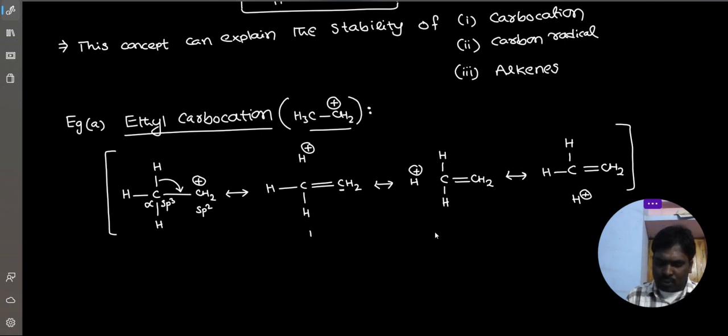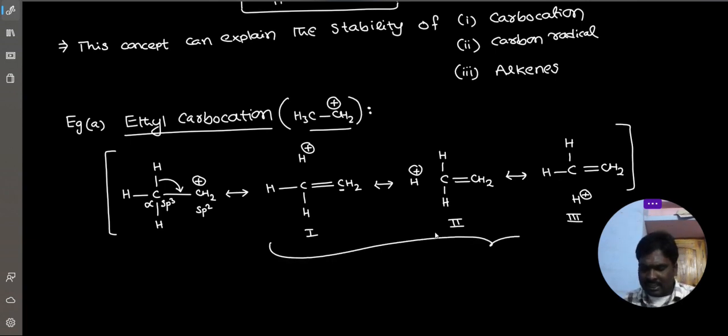So 1, 2, 3. You can clearly observe these 3 structures are no bond resonancy structures. These are called no bond resonancy structures because in between carbon and hydrogen there is no bond. That's why they are called no bond resonancy forms or hyperconjugated structures.